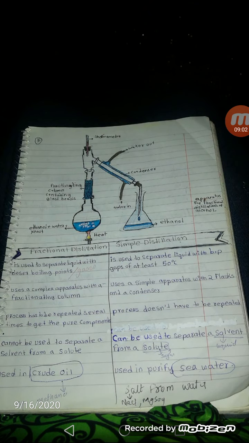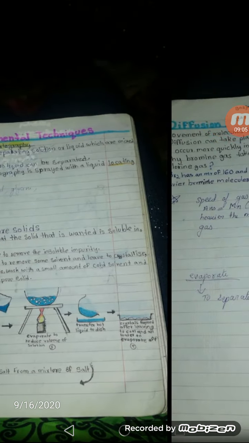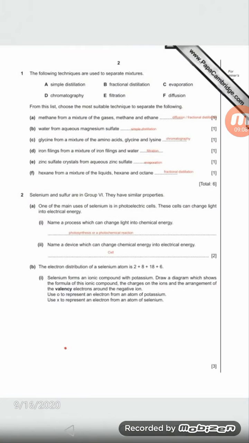I hope you will not have any problem. Okay, again I am just telling you, chromatography is for all the proteins, glucose and all this thing. Fractional distillation is for separating liquids according to their boiling points, like all these alkanes and petrol, all of these are separated using fractional distillation. Okay, and simple distillation, I said to you, is to separate salt from seawater, I mean from water.